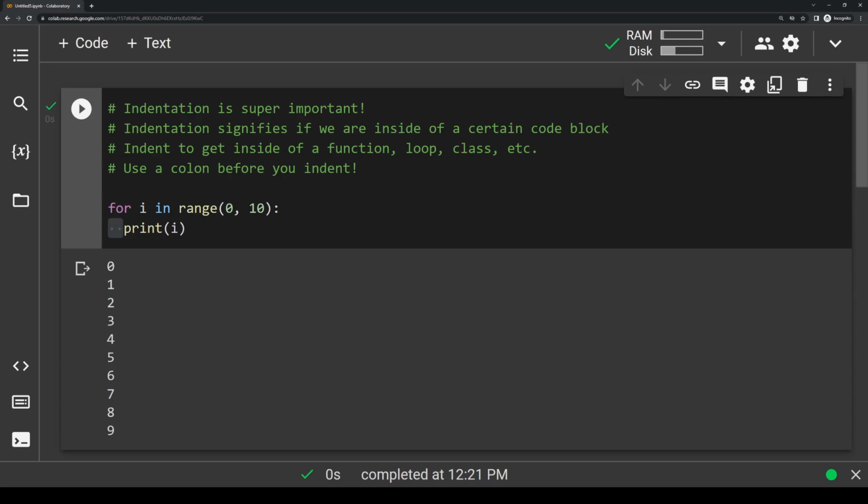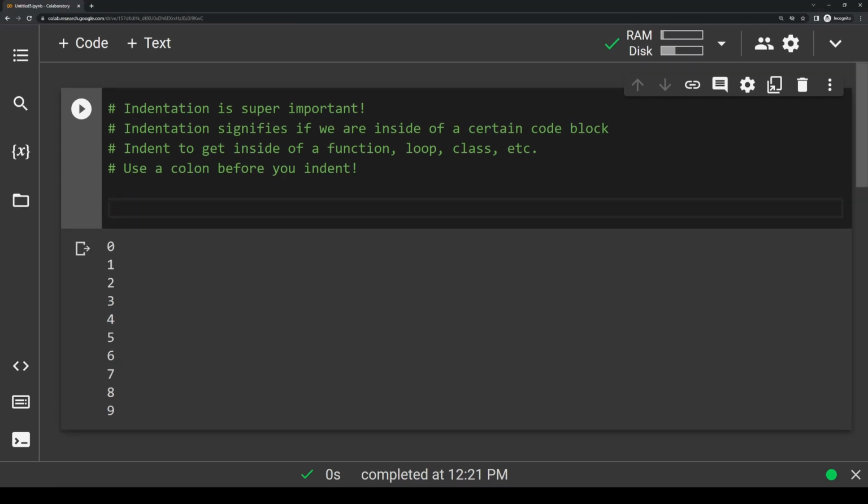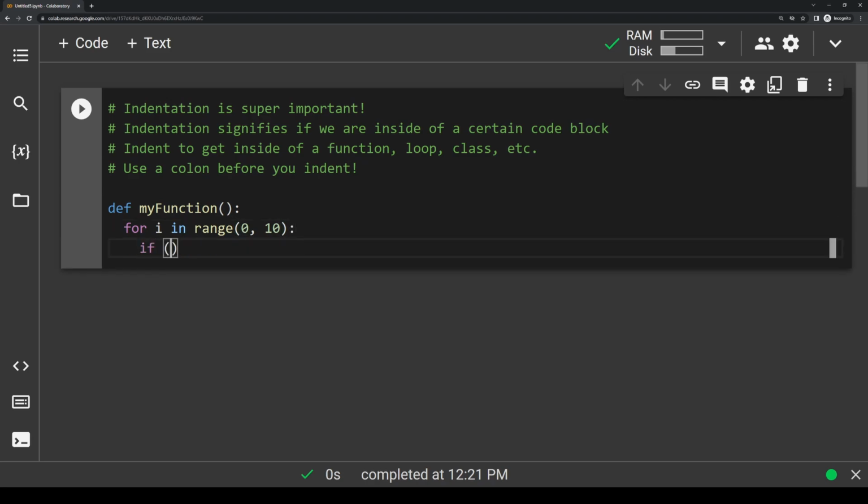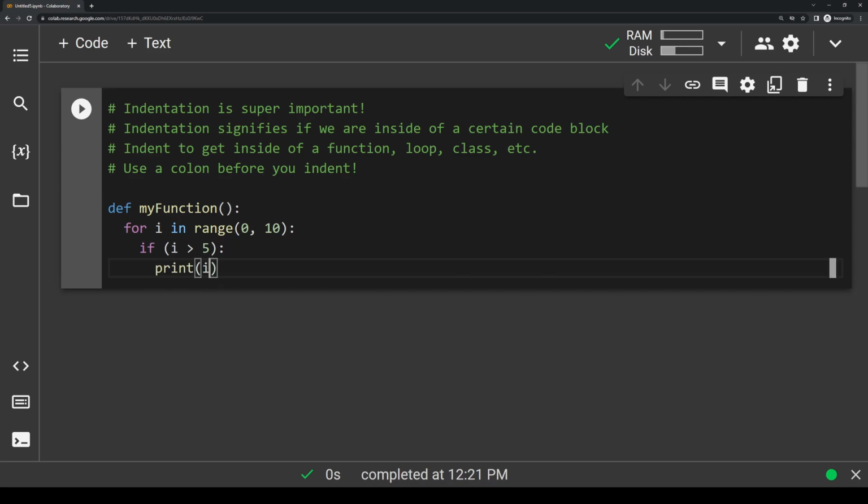Where you have to start really paying attention is when you're multiple levels of indentation in. So let's delete this. I'm going to clear this output here. And let's say we have a function. Let's say def my_function. And inside of this function, I want to do a for loop. So let's write for i in range 0 to 10. Now inside of this for loop, I want to have a conditional. So I'm going to write if i greater than 5. Then inside this, I want to print something else. Let's just print out i.